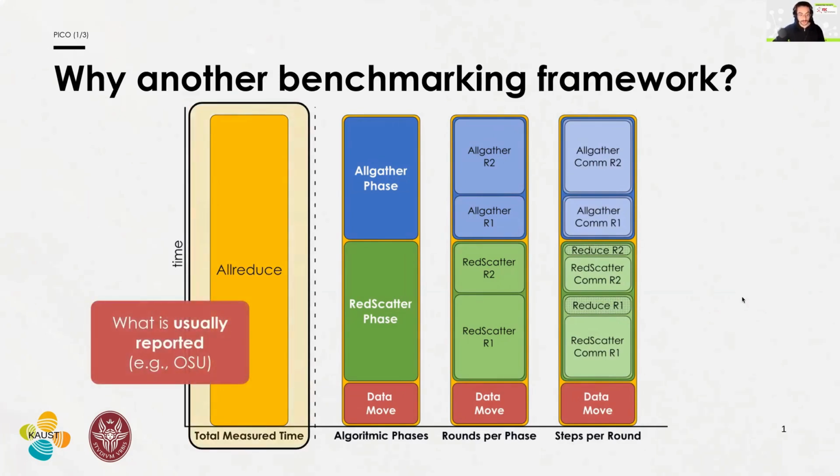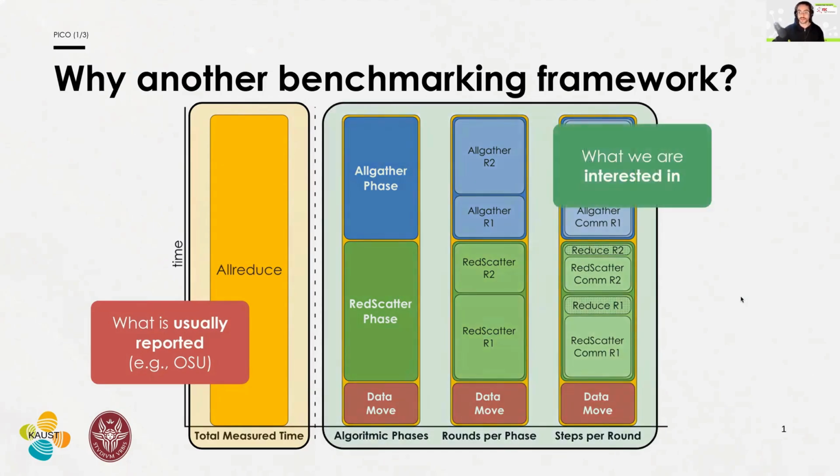What state-of-the-art usually reports is this total runtime, while with PICO we're interested in understanding where the bottleneck of the system lies, so we're interested in understanding more about those phases and those steps.